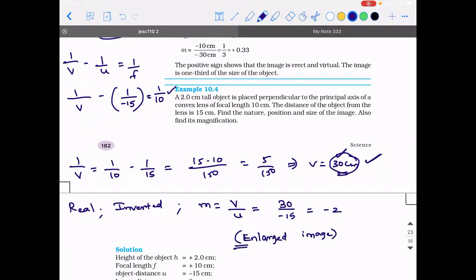Did you guys understand how I concluded that it is enlarged? The magnification came out as minus 2. Yes, the magnification came out as minus 2. The minus sign indicates the image is inverted. Whereas, what will be the magnitude of it? The modulus of minus 2 is going to be 2. So since 2 is a value greater than 1, the image is said to be enlarged.